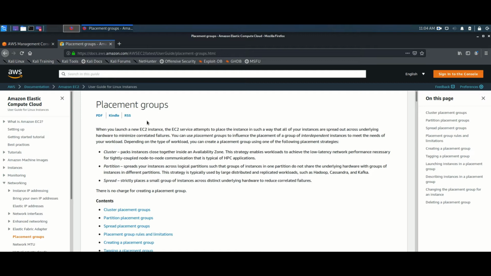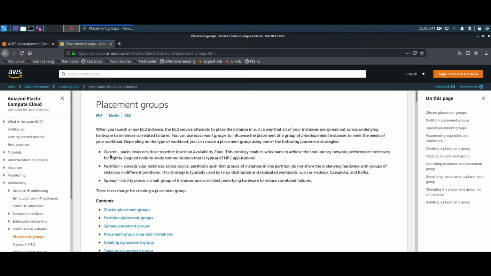To avoid failures. If you have an earthquake or any fire accident, and your availability zone goes down, there will be another availability zone up and running, so that our instances will stay up and running. To avoid business losses, and to ensure good communication between instances, we use a placement group. In a placement group, we have some strategies for how to place the instances. AWS has given customers a choice to use them. So let me quickly tell you those 3 strategies.